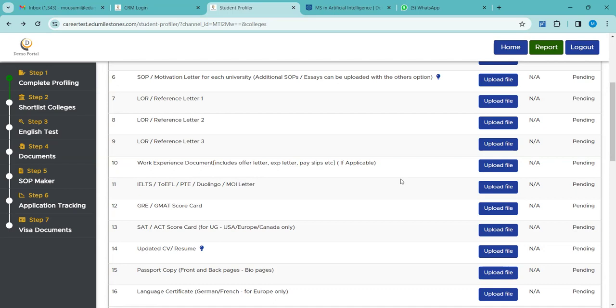But first, before asking them to share the documents, first we have to know whether the student is prospective or is it just a random walk-in, right? Otherwise, it will be only wasting your time, isn't it?